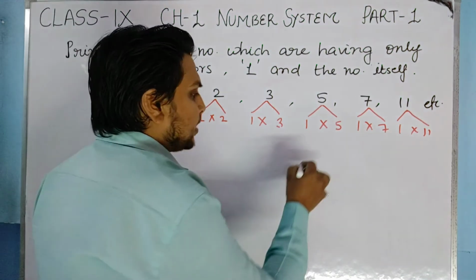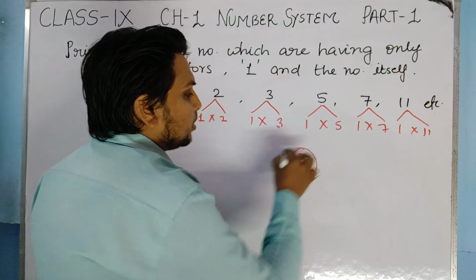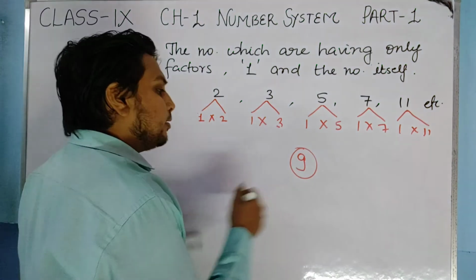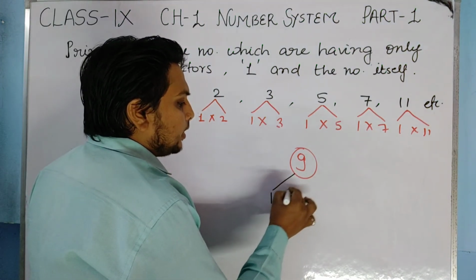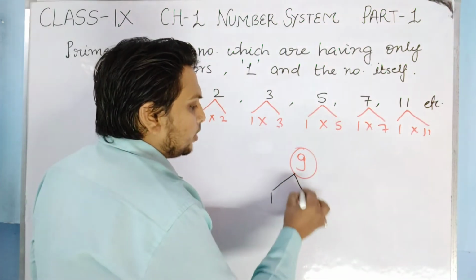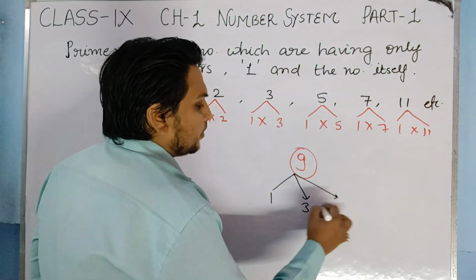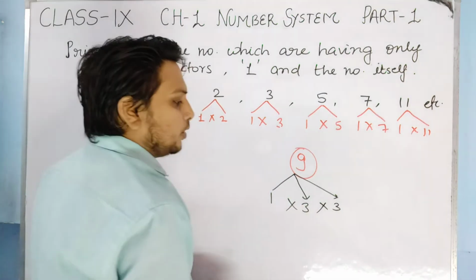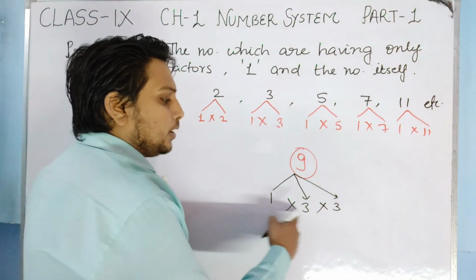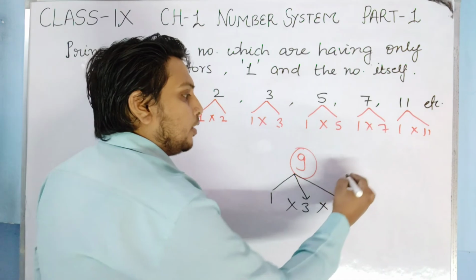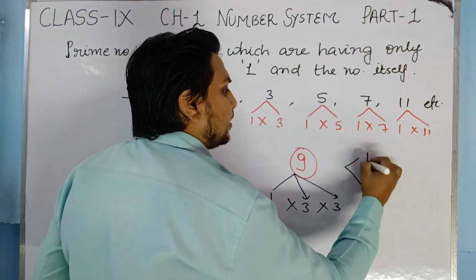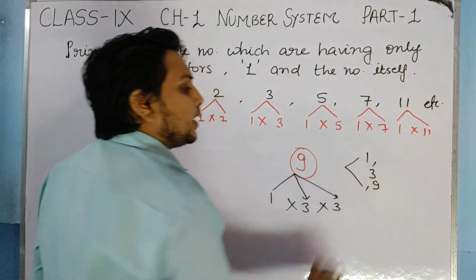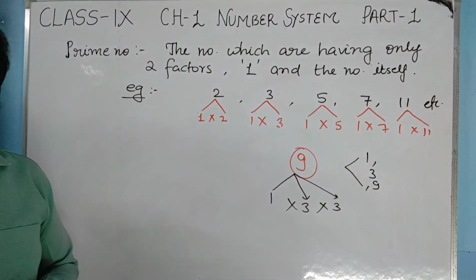9 is what? Is 9 prime or not? When you factorize it, you will get 1 into 3 into 3. What are the factors of this 9? 1 is a factor of 9, 3 is a factor of 9, 9 is a factor of 9.